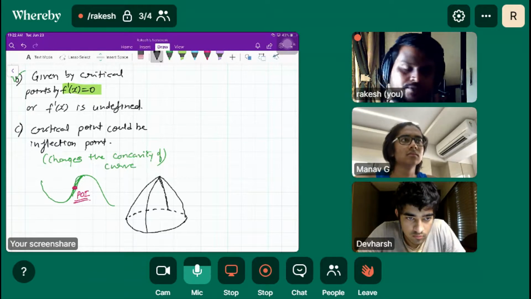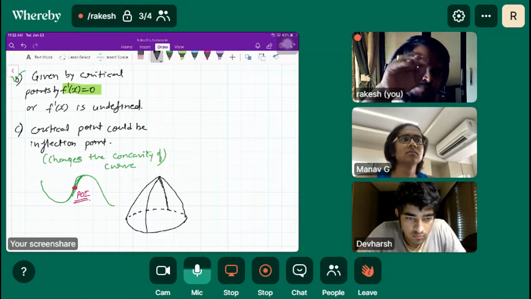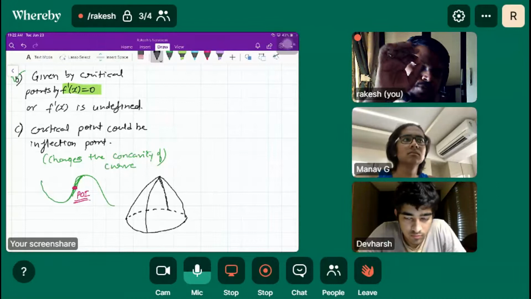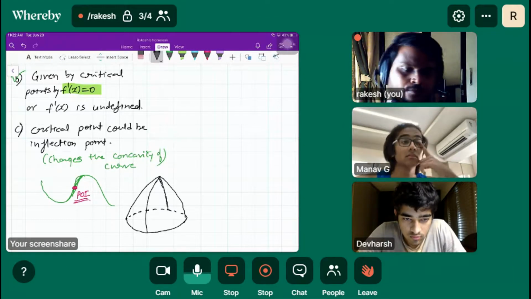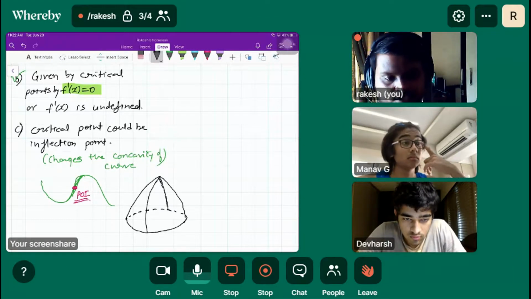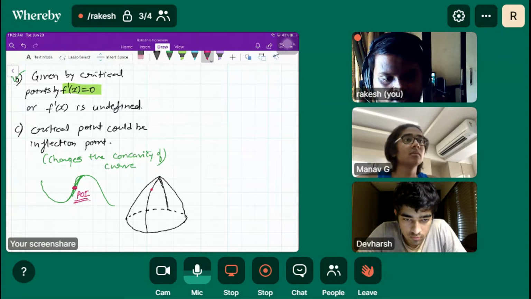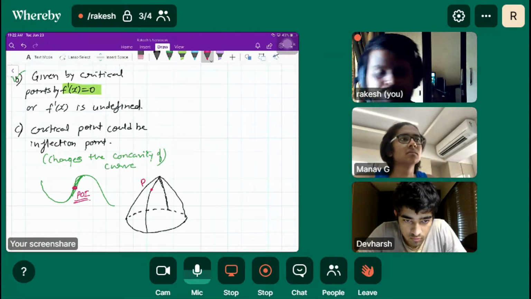Suppose we want to approach the peak of the mountain or the peak of this cap. Is this point P a peak point?